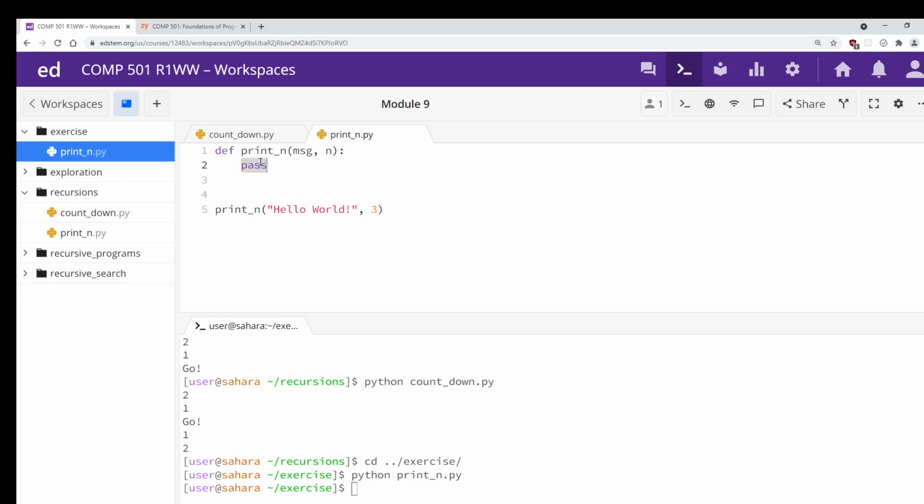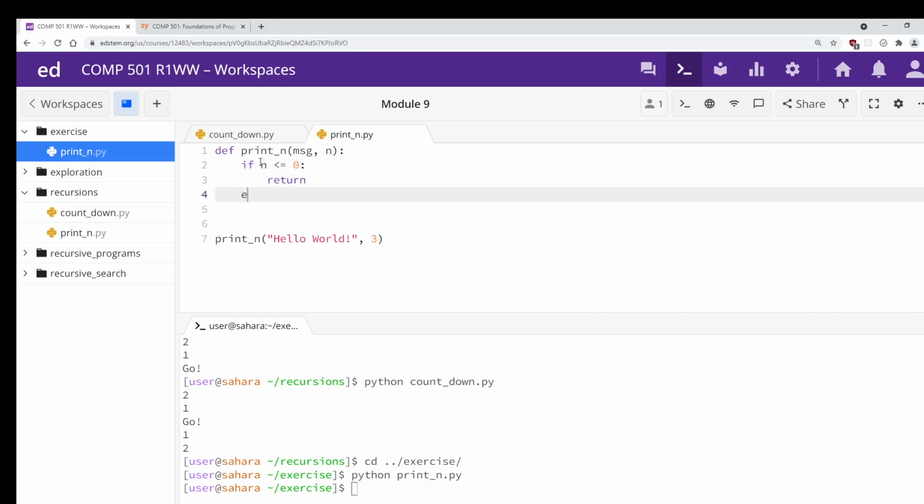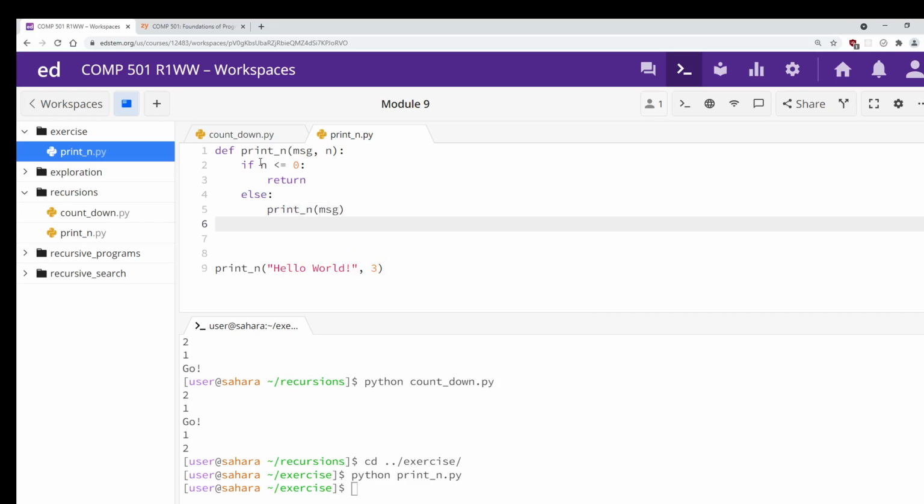So let's do the base case. If n is less than or equal to 0, I do less than or equal to 0 because I want to do nothing at 0, but if n is negative, printing a negative number of messages, negative times, doesn't make sense, right? So if n is 0 or negative, then do nothing, just return. Otherwise, I will print the message and let's make the problem smaller by making n, the second parameter, smaller.